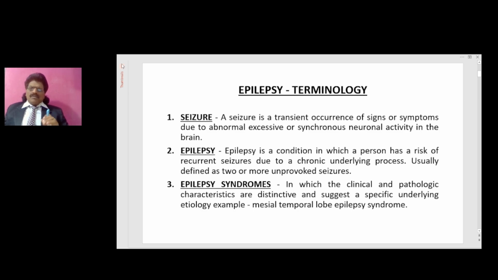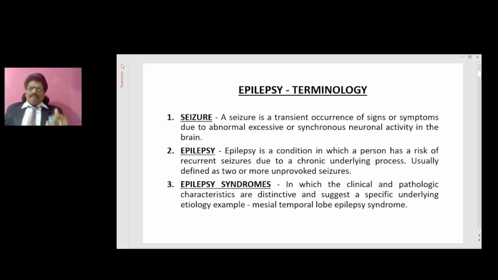Epilepsy terminology. We have to know the definitions of seizure, epilepsy and epilepsy syndromes. What is seizure? A seizure is a transient occurrence of signs or symptoms due to abnormal, excessive and synchronous neuronal activity in the brain.